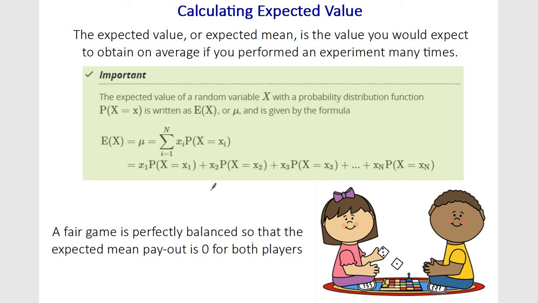So to get that expected value, you want to know what would happen in a game if everything occurred, and on average, you would take the x value times the probability of that happening, and then you would add it up for each of those values. It's much easier to do with an example.